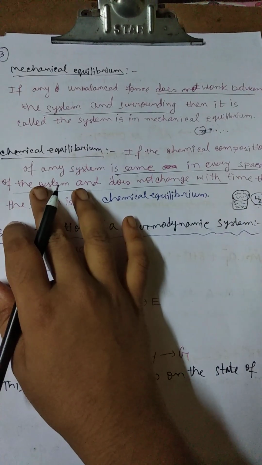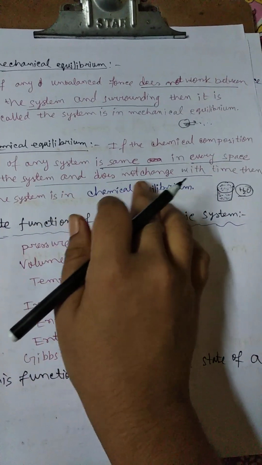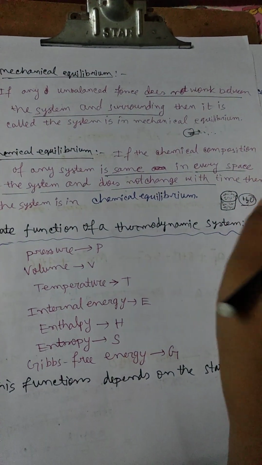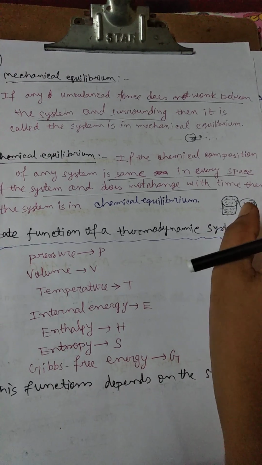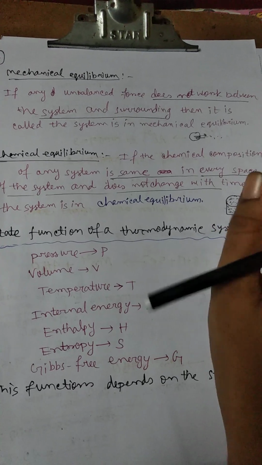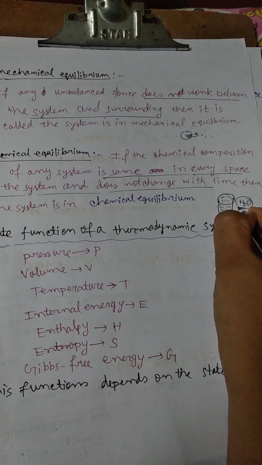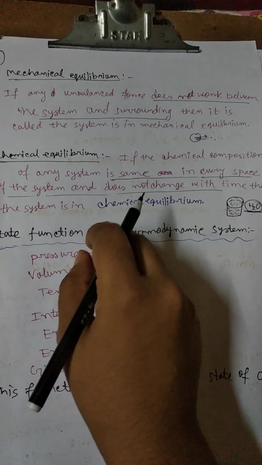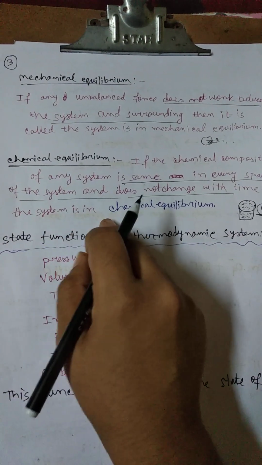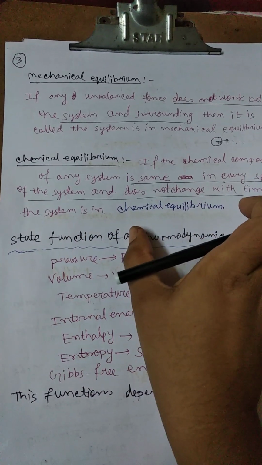If the chemical composition is the same in every space of the system and does not change with time, even if we warm the water it becomes steam, and if we cool the water it becomes ice, but the composition of the water, H2O, does not change with time, then the system is called in chemical equilibrium.